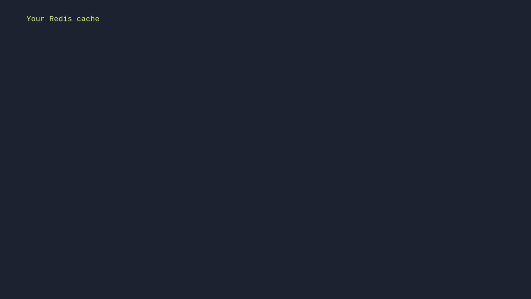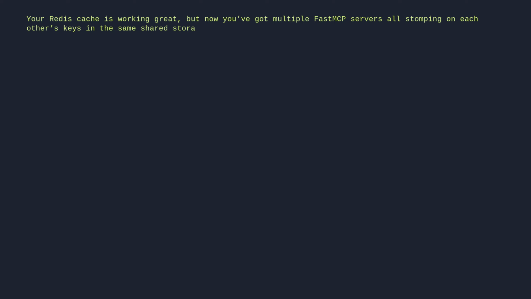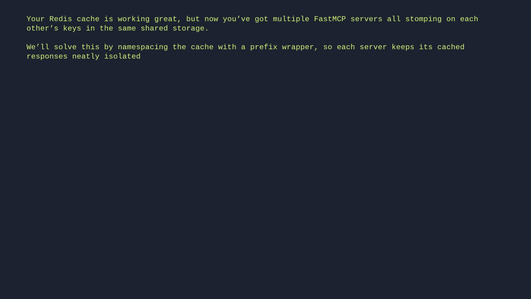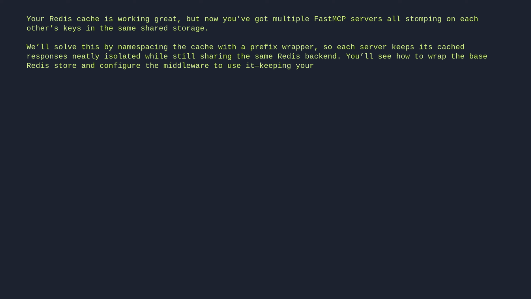Your Redis cache is working great, but now you've got multiple FastMCP servers all stomping on each other's keys in the same shared storage. We'll solve this by namespacing the cache with a prefix wrapper, so each server keeps its cached responses neatly isolated while still sharing the same Redis backend. You'll see how to wrap the base Redis store and configure the middleware to use it, keeping your distributed deployment clean and conflict-free.